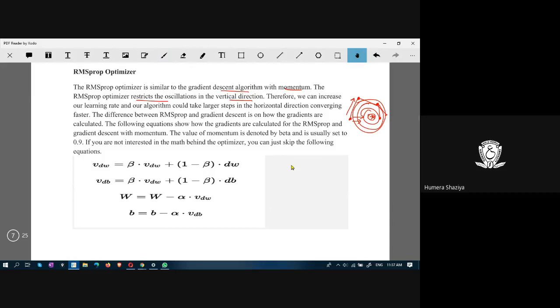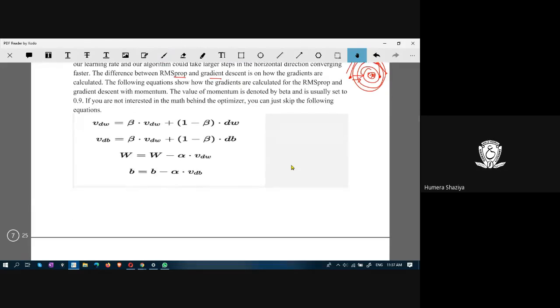The difference between RMSprop and gradient descent is how gradients are calculated. Here in RMSprop, gradients are calculated along with momentum. Here the value of momentum is denoted by beta. As I told you, there are no standard symbols and notations for all these concepts in deep learning.